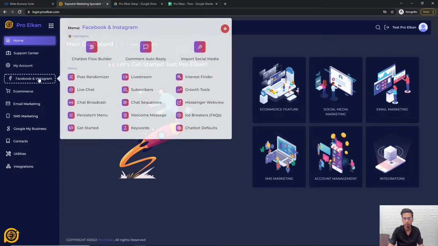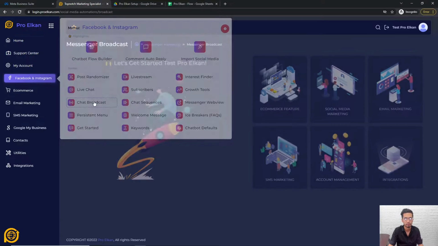Okay, guys, let's now move on to the next topic, which is chat broadcast and chat sequences. Basically, the difference is that a broadcast is one to all or one to many, whereas a sequence is a flow or a sequence of flows. For example, you have flow 1 and flow 2, and there will be an interval time between the execution of the two.